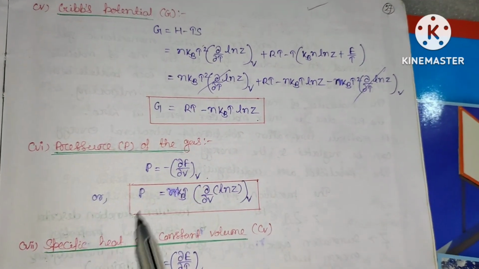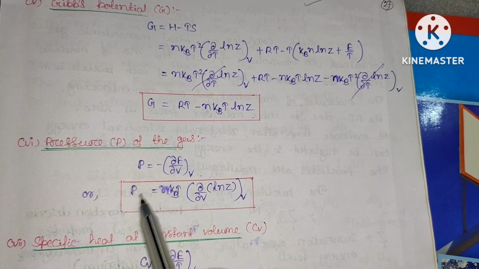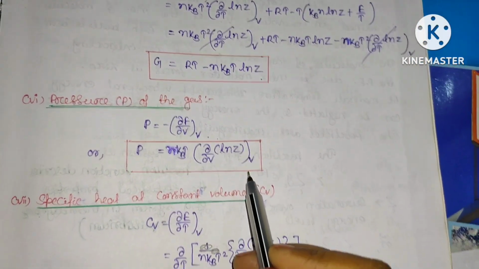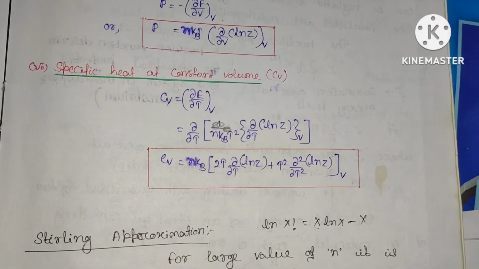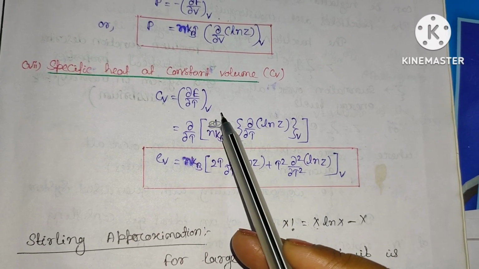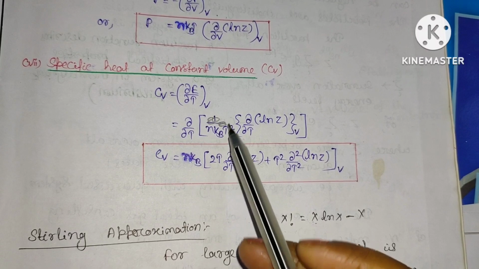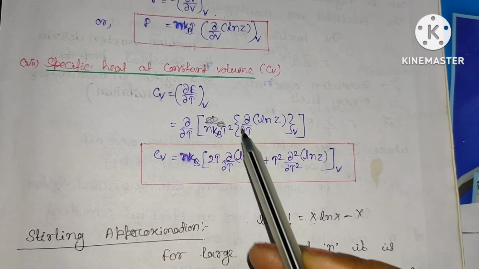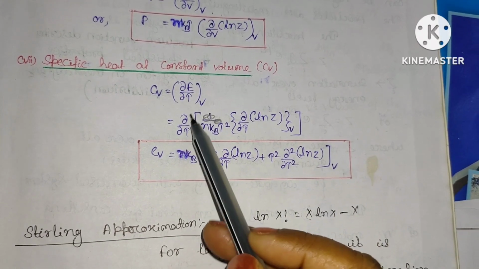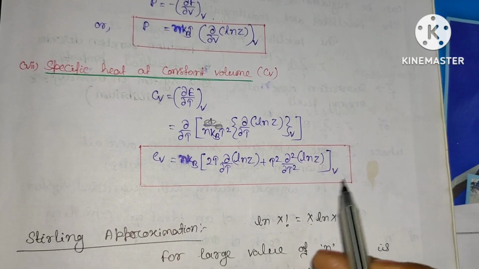Similarly, you can calculate the pressure. Pressure will be minus del F by del V at constant T. So the value will be P equal to nkT del by del V of ln z at constant T. The specific heat at constant volume, that is Cv equal to del E by del T at constant V. Putting the value of energy, that is nkT squared del by del T of ln z at constant V, and taking the derivative with respect to T, we will get this. This is the specific heat at constant volume.